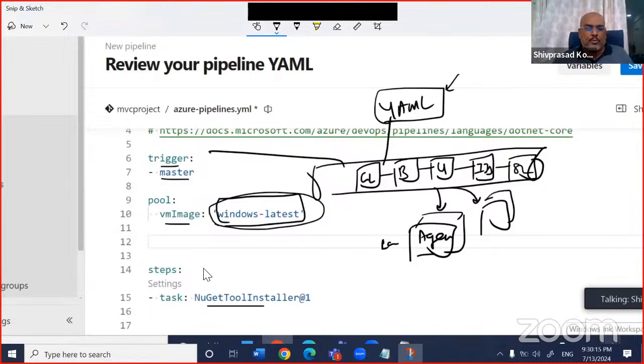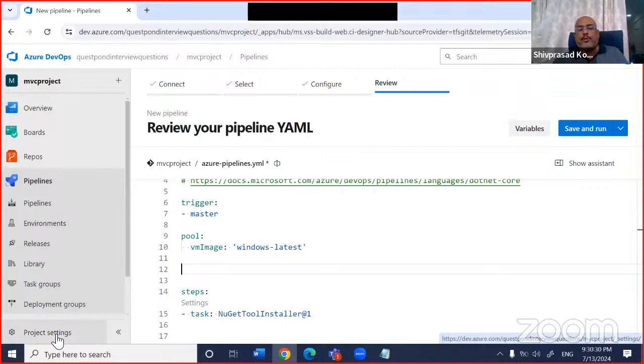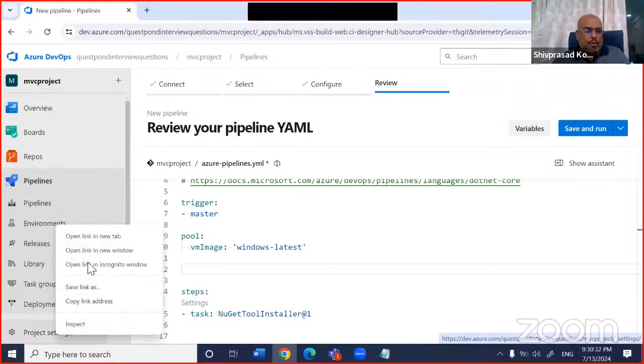Manisha will be doing it, and I'll be explaining it. But for now, as I'm explaining the basics, this one is going to take from Azure. Mine is a paid account, so from there it will take a pool and do this. Where you can find these machines is in your project settings. Look at this, there is a project settings option.